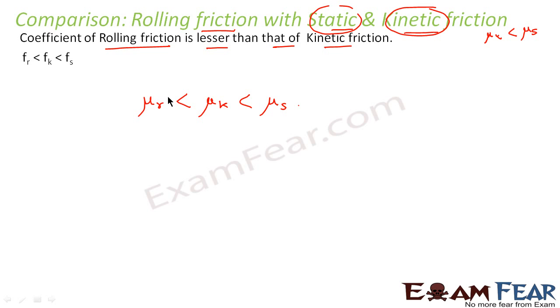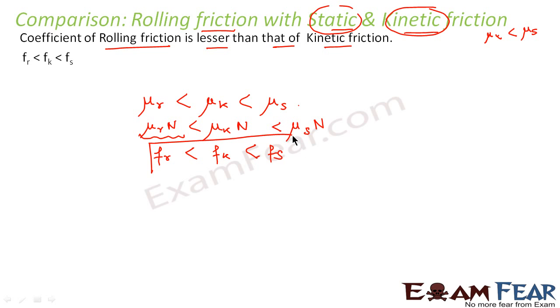Since we know that, if we multiply N with all of them, that doesn't matter mathematically, we can write this as the rolling friction, this as kinetic friction, and this as static friction. So the value of static friction is the highest of all three categories of friction, and the value of rolling friction is the lowest of all three.